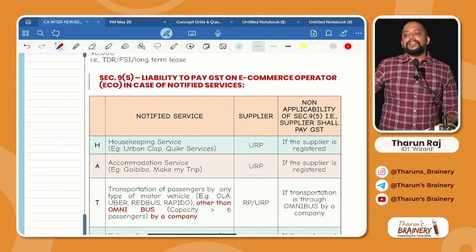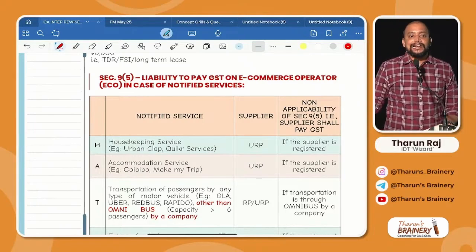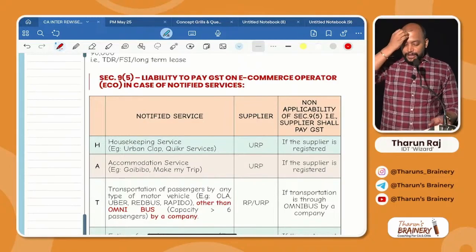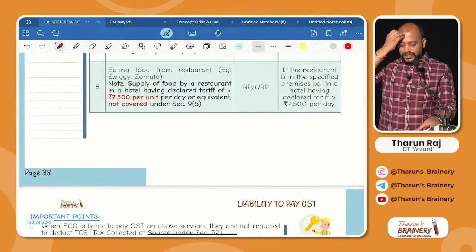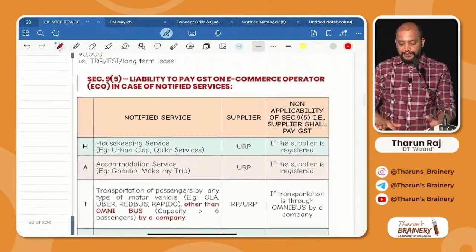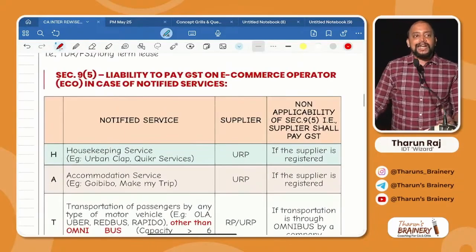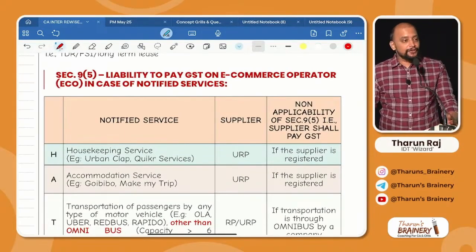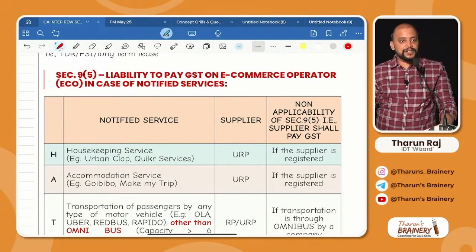The answer is already there in the book. You can see that answer later, but we already did the computation related to this. Now look into section 9 subsection 5, page number 38. We completed 9(3), we completed 9(4). Now we will see 9 subsection 5.